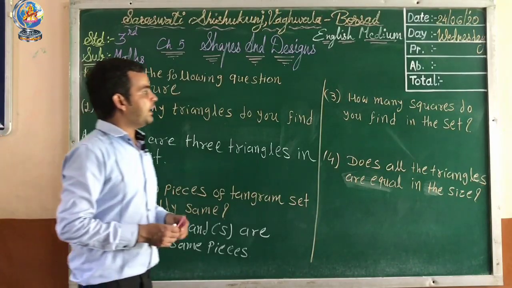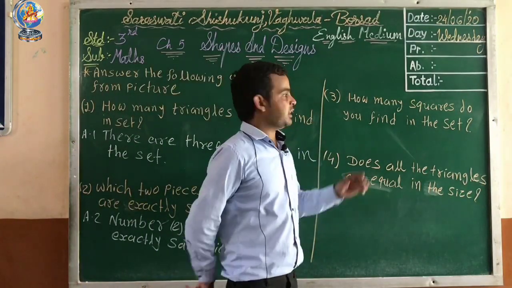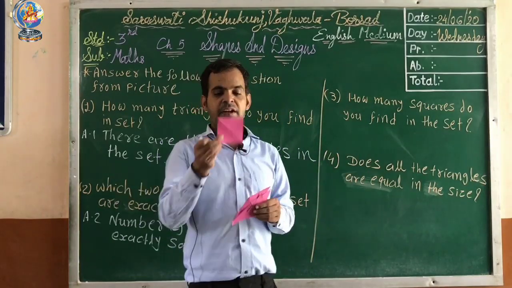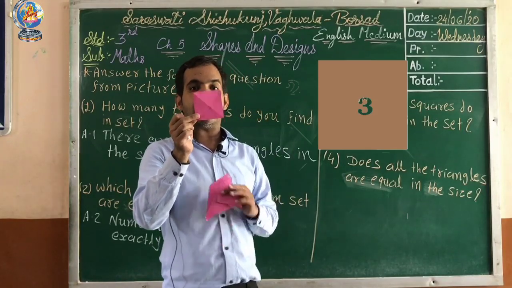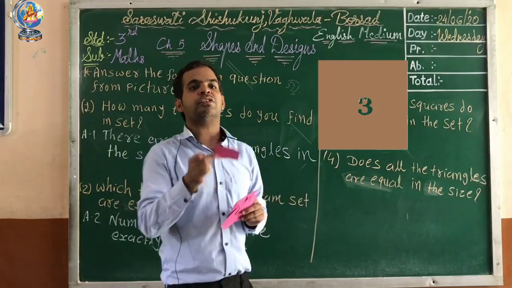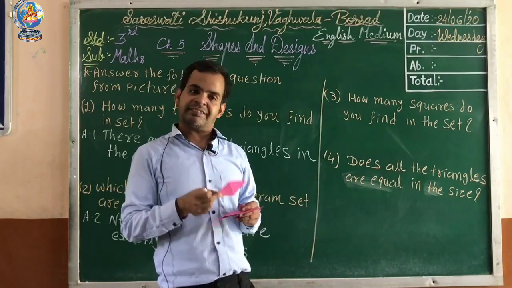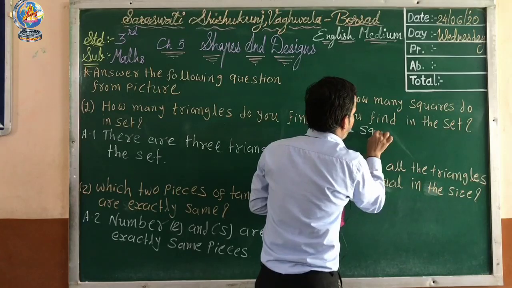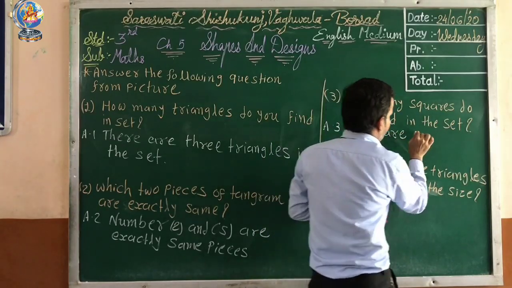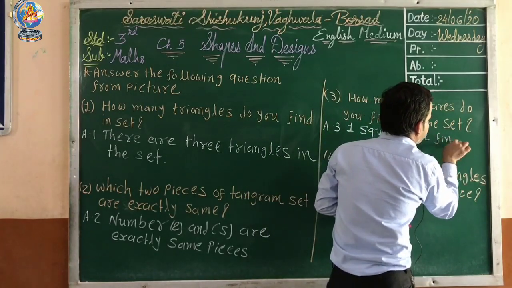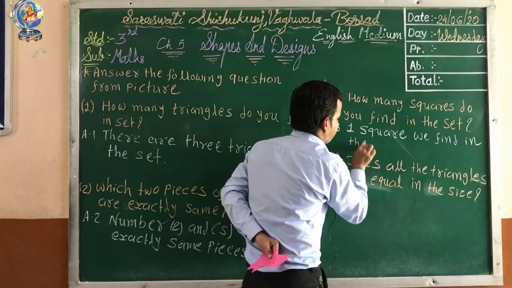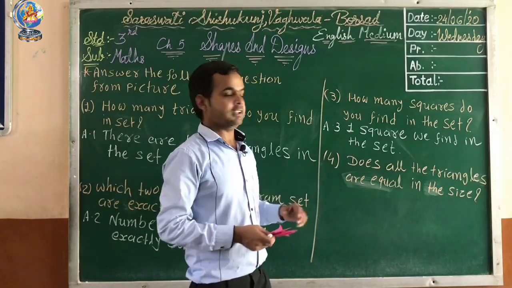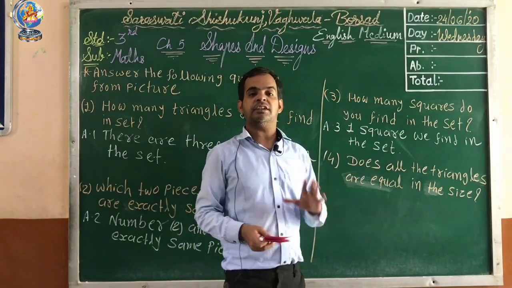Understood? Now let's see the third question. How many squares do you find in the set? Here you notice that this one is a square. So how many squares are in the set? One. So 1 square we find in the set. Now let's see the answer: 1 square we find in the set.